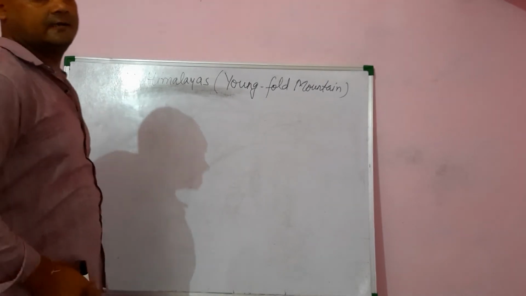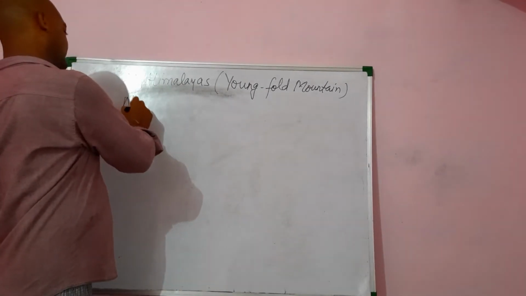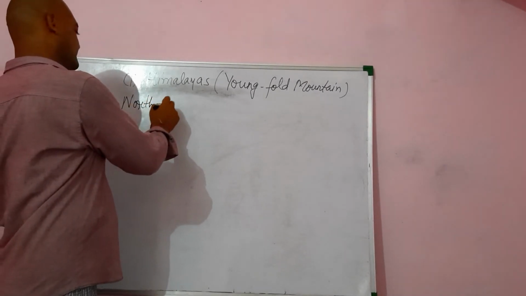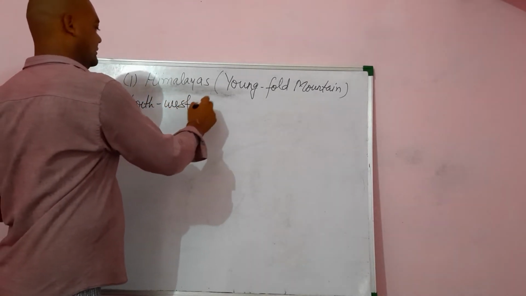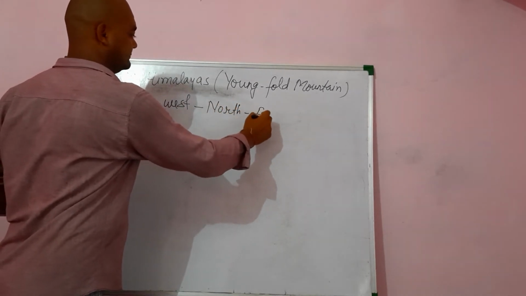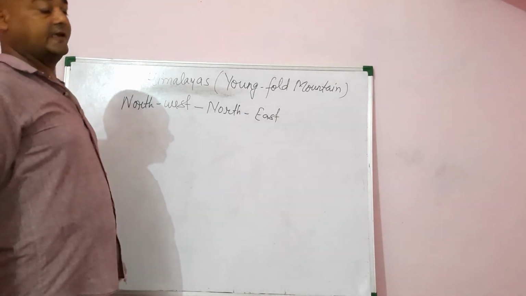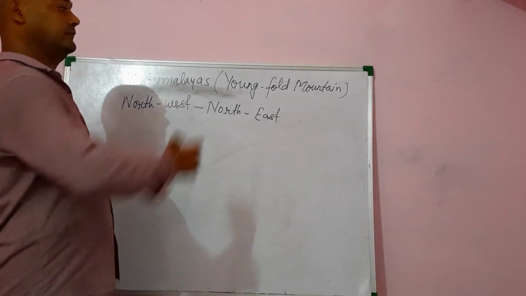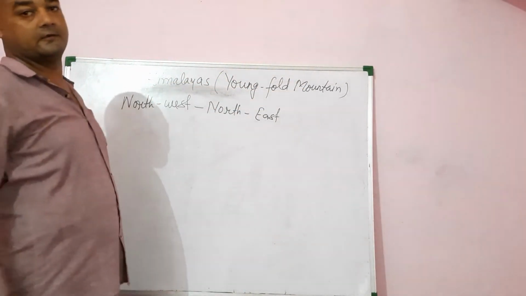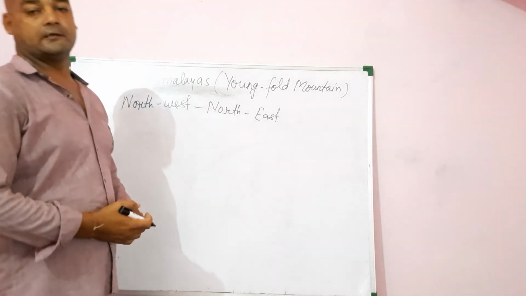This Himalaya surrounds our country India from the northwest, north, and the east. In other words, we can say the area between the Indus River and the Brahmaputra River is all part of the Himalayas.